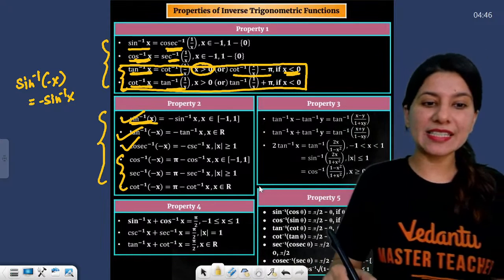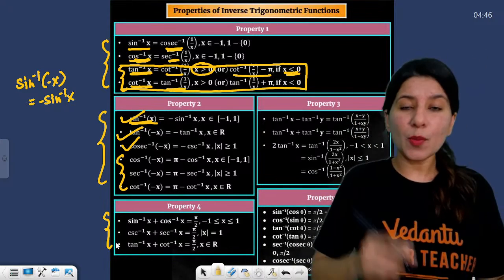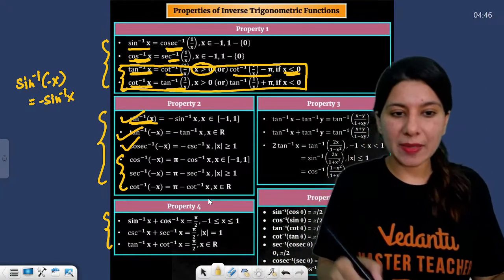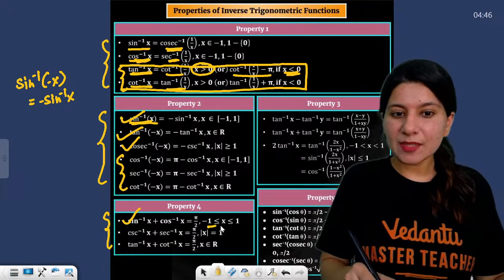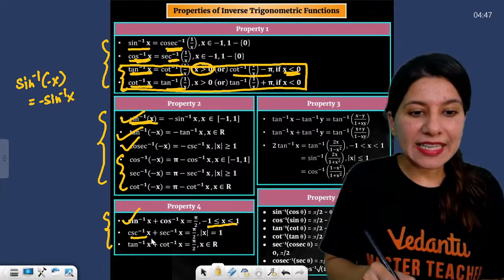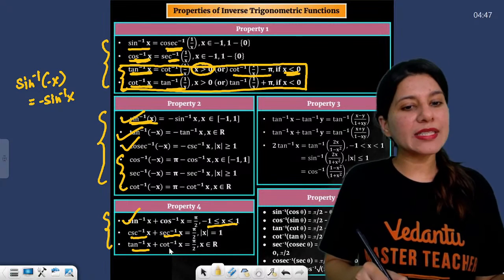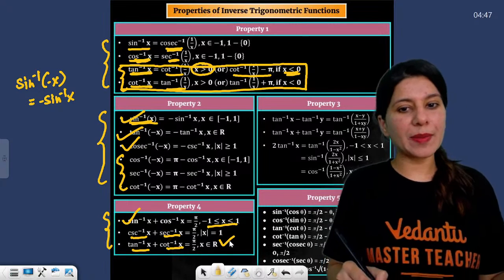I hope that this is fine. Now this is another property. Please start writing. Sin inverse x plus cos inverse x is pi by 2, of course, x belongs to minus 1 to 1. Cosec inverse x plus sec inverse x is also pi by 2 within the domain. And tan inverse x plus cot inverse x is equal to pi by 2 within the domain.